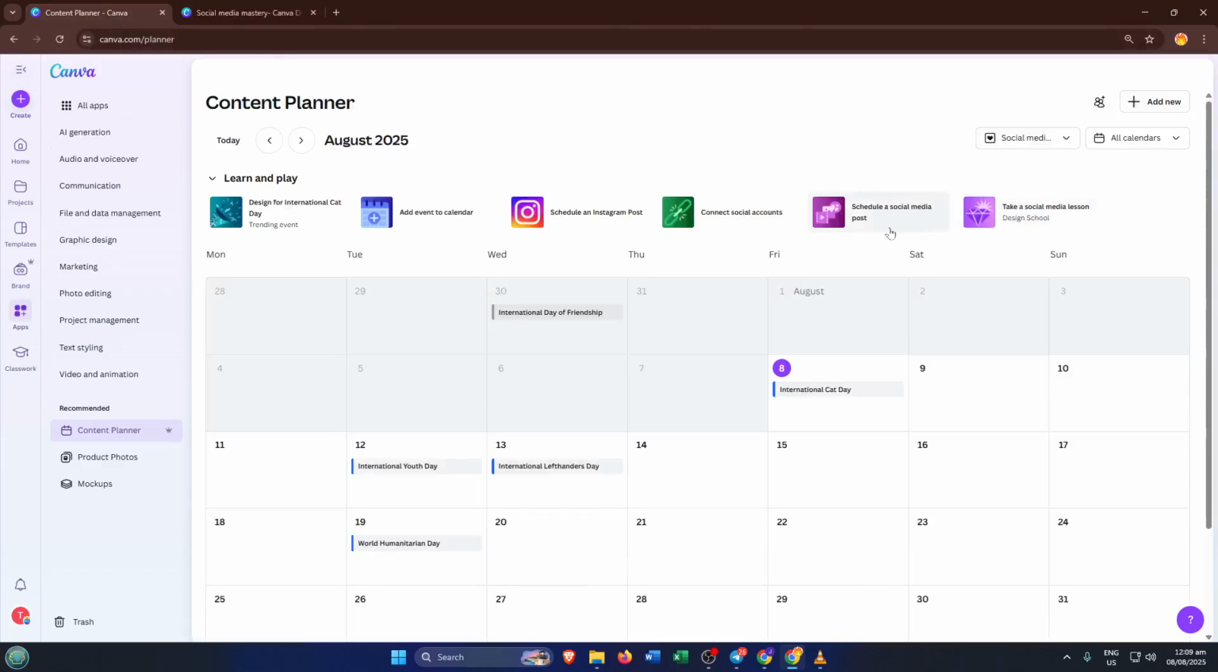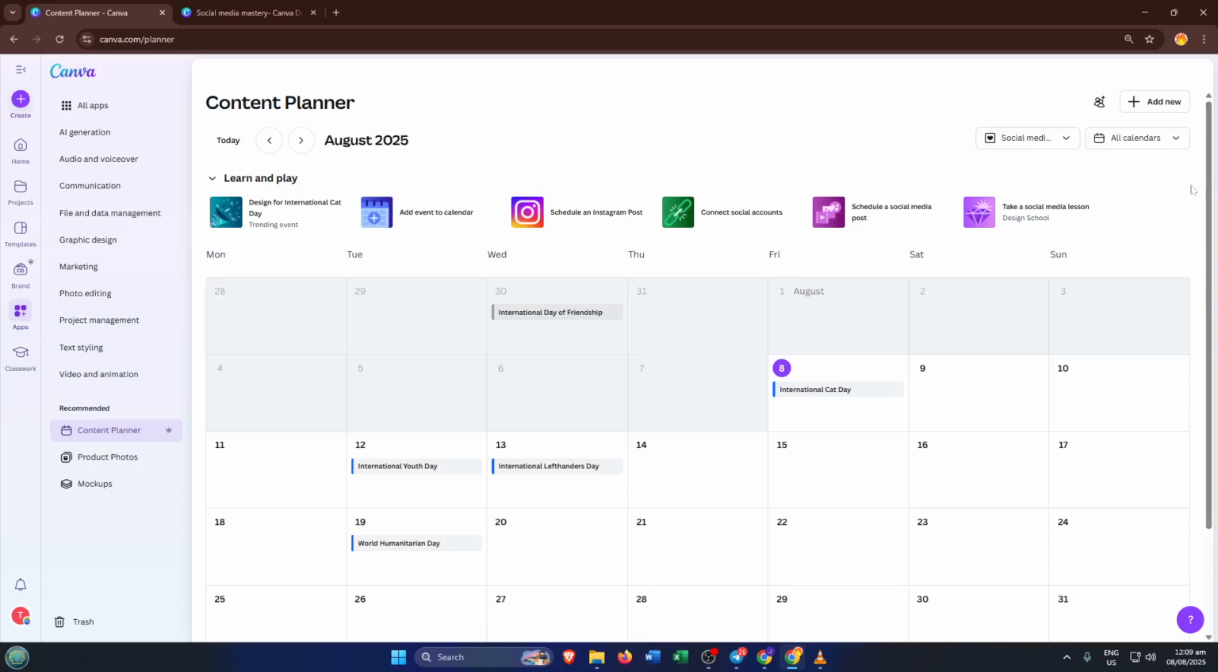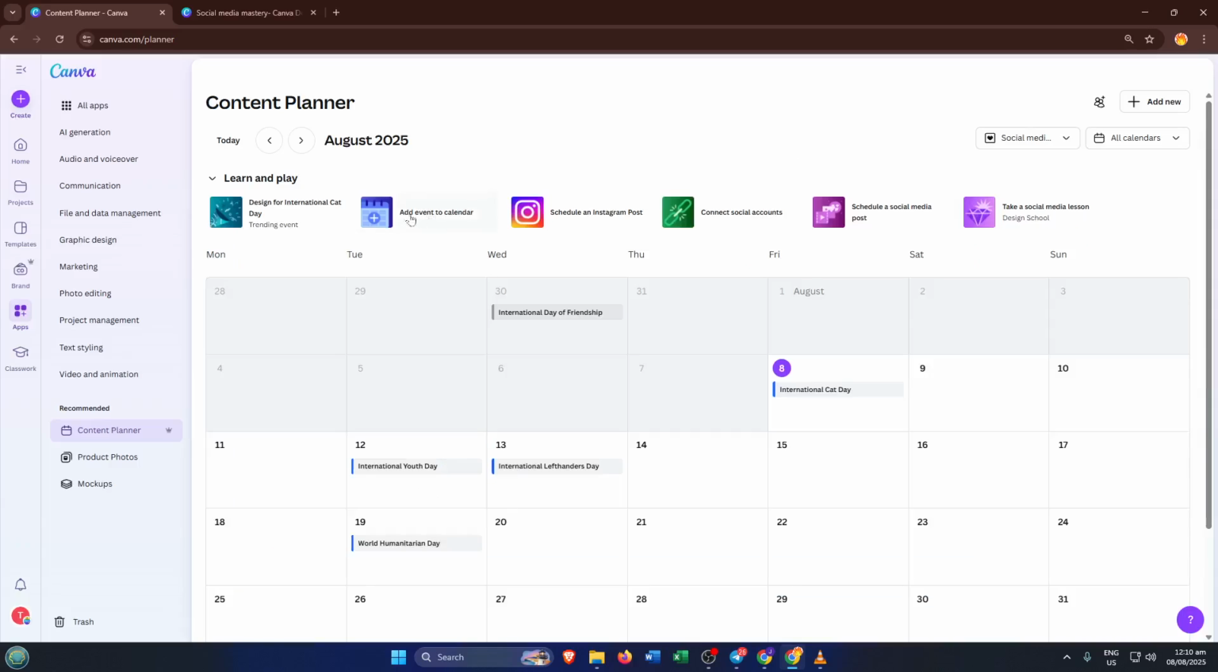And if you haven't connected your social accounts yet, no stress, Canva will prompt you to authorize your platforms and walk you through connecting Instagram, Facebook pages, LinkedIn, even Twitter, depending on what you use. This part might seem a little technical if you haven't done it before, but just follow the simple prompts. Think of it like linking your email to a new device. It's safe and only takes a minute.